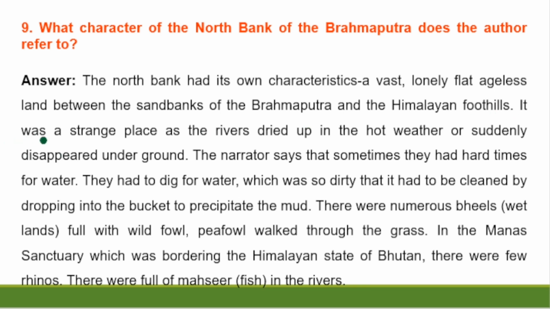It was a strange place as the river dried up in the hot weather or suddenly disappeared underground. The narrator says that sometimes they had hard times for water. They had to dig for water, which was so dirty that it had to be cleaned by dropping alum into the bucket to precipitate the mud.